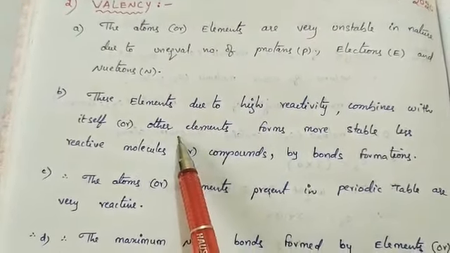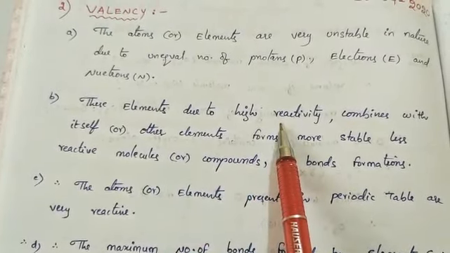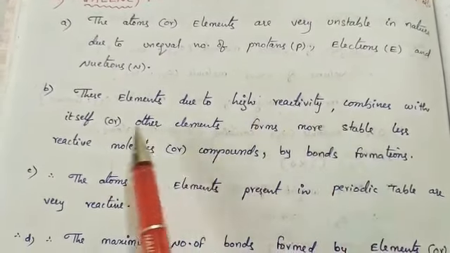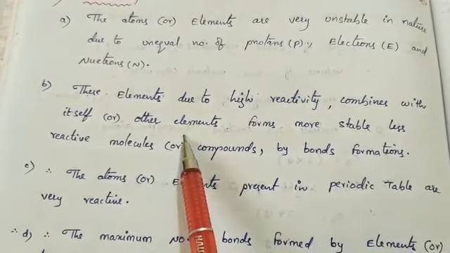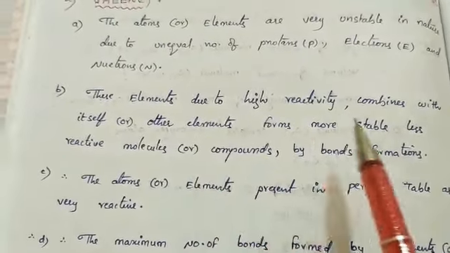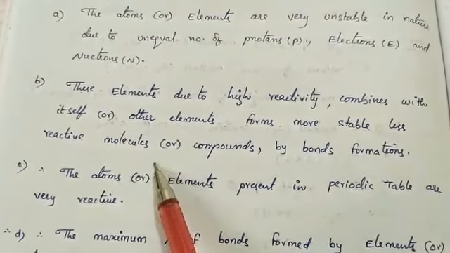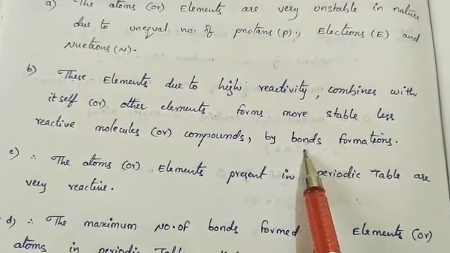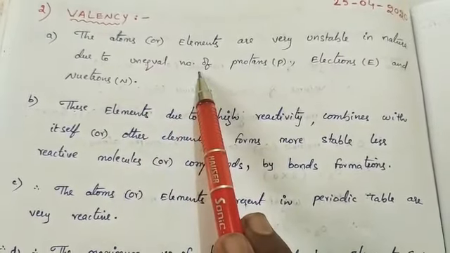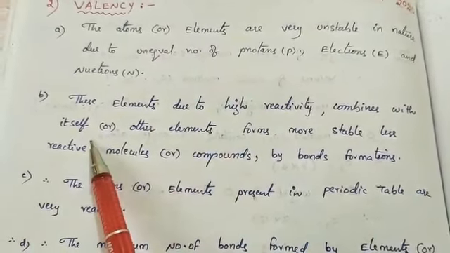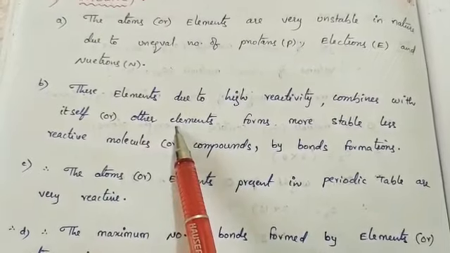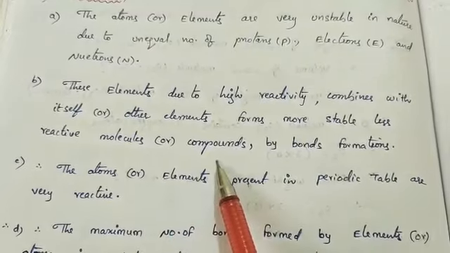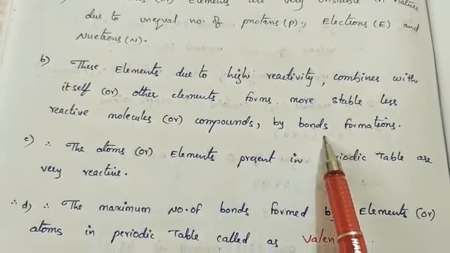Therefore, due to high reactivity and instability, these atoms combine with themselves or with other elements in the periodic table, and they form more stable, less reactive molecules or compounds by bond formation.